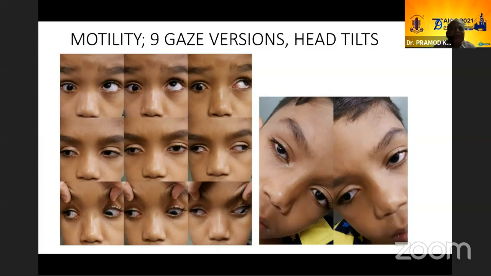So it is not like CFM, because the eye should have been fixed in down gaze, which is not there. It is not moving much in down gaze also. When he looks to the right side, the other eye diverges and goes up also. So there is vertical as well as horizontal divergence in this child. I will be showing a video also, and on tilt it doesn't come out positive.